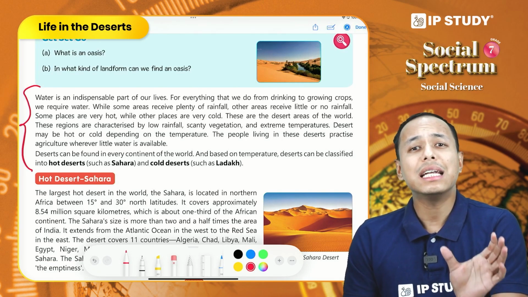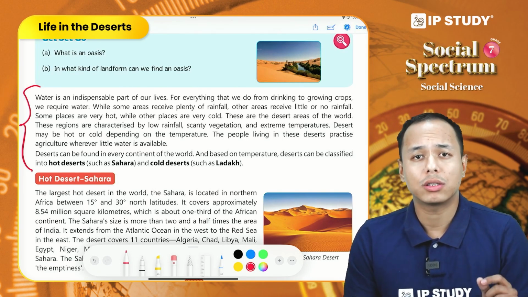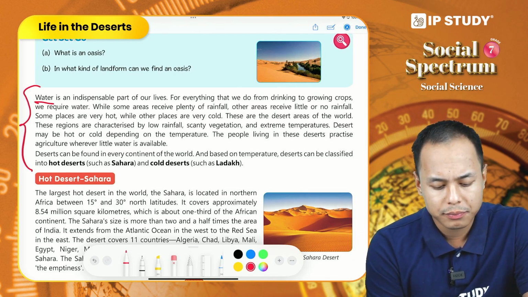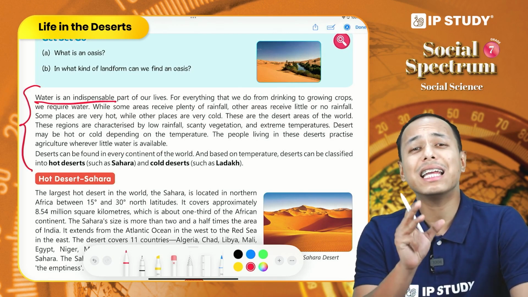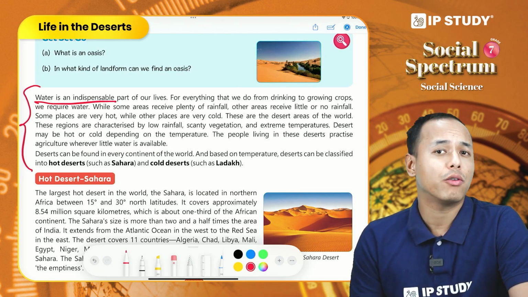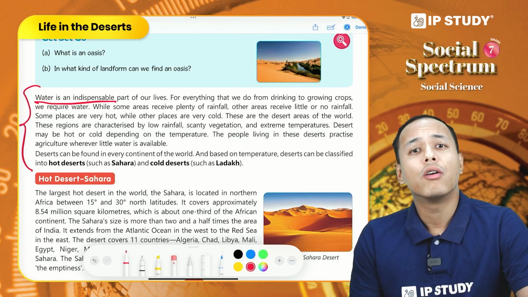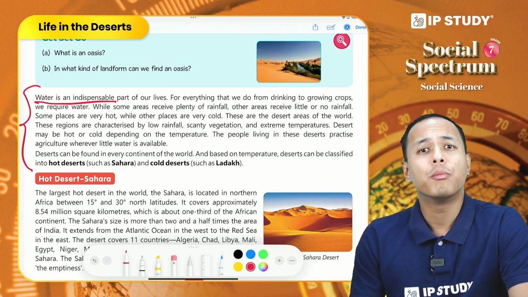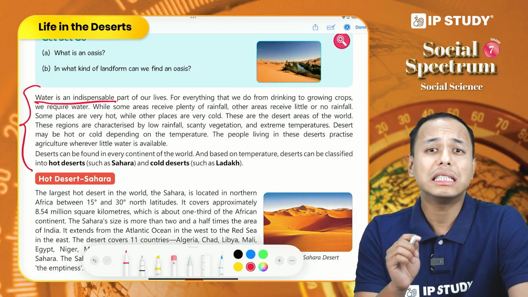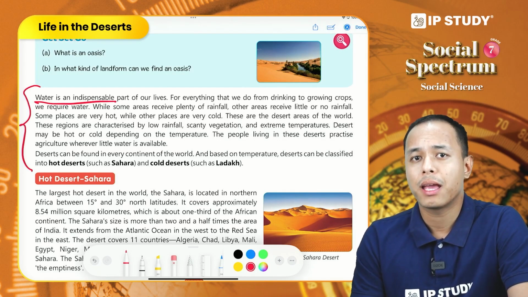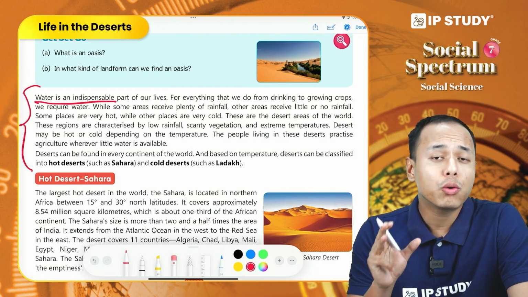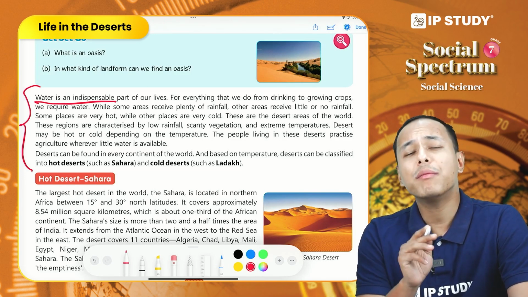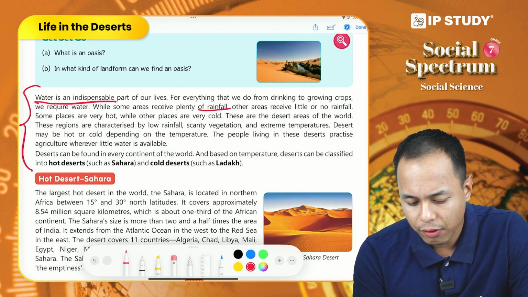So let us understand desert in the context of availability of water and temperature differences. So we all know water is very necessary and it is an indispensable part of our life because we use water for many purposes: cooking, drinking, washing and so on. But we know that the availability of water is not the same in every place, and water is not equally distributed on the earth's surface, and there are many reasons behind it. One of the main reasons is rainfall.